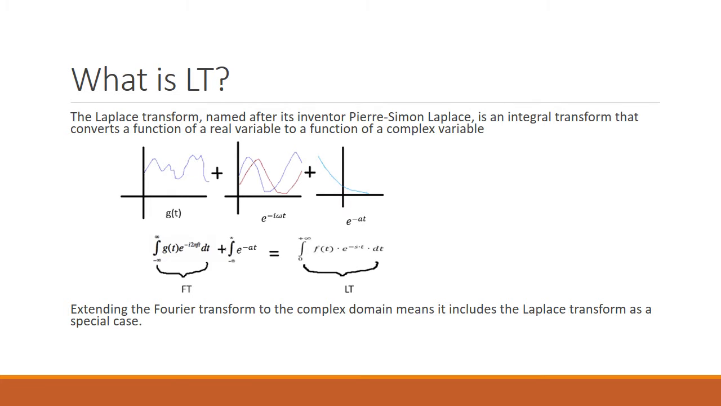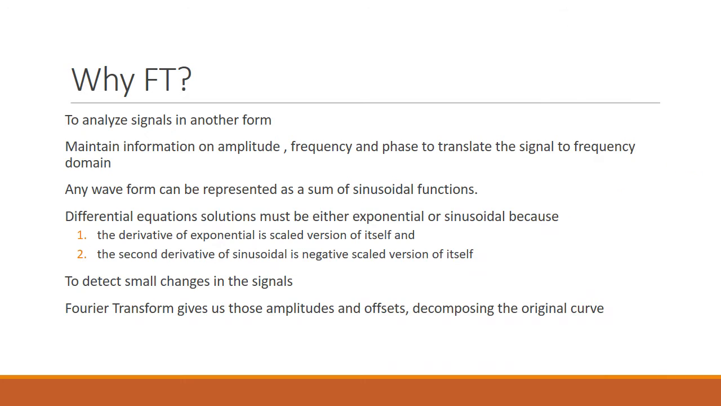Let's look at the Laplace transform. It is named after its inventor, Pierre Simon Laplace. It is an integral transform that converts a function of a real variable to a function of a complex variable. If you look at the formula here, integral of g of t e power minus j 2 pi f t dt plus an integral with e power minus at, which is a complex domain. When both of them are combined, it will give us a Laplace transform. Extending the Fourier transform to the complex domain means it includes the Laplace transform as a special case of Fourier transform. We use the transform to analyze the signals in another form, to maintain the information on amplitude, frequency and phase, and to translate the signal to the frequency domain.